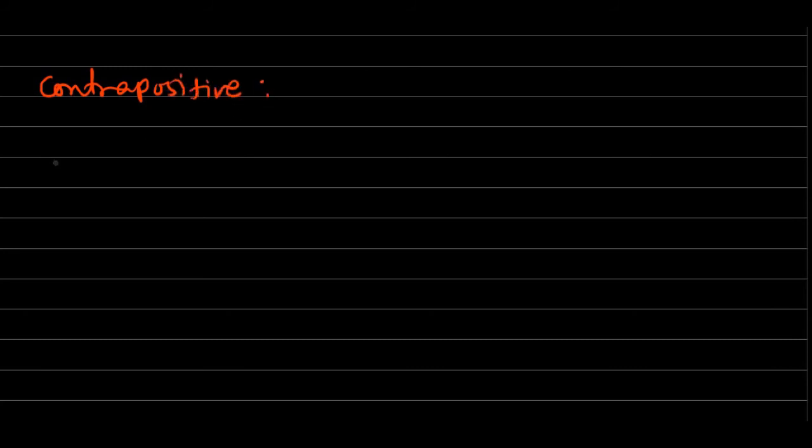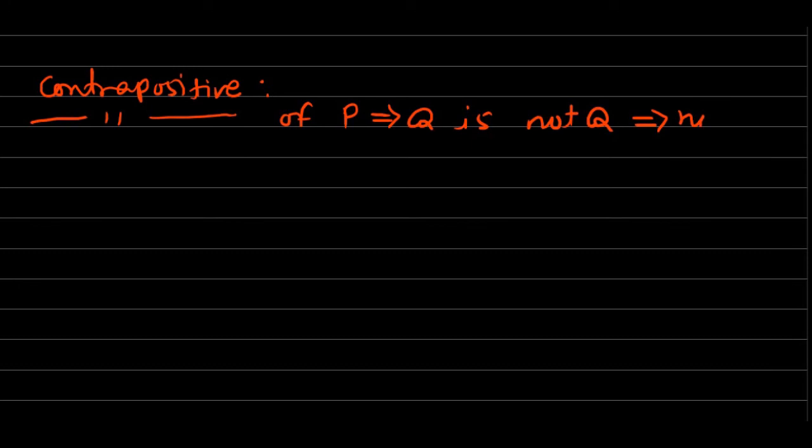Okay, so what is the contrapositive of P implies Q? It is not Q implies not P, the negation of Q implies the negation of P. Not P means negation of P. So if P implies Q is a statement, then its contrapositive is not Q implies not P.